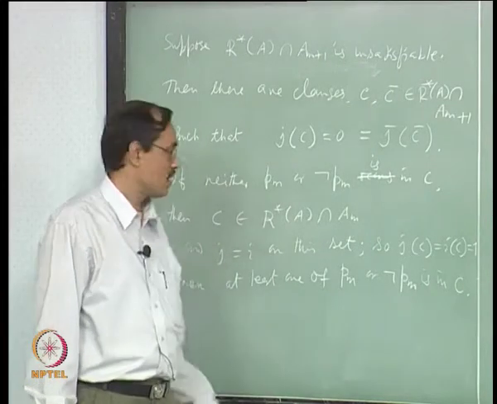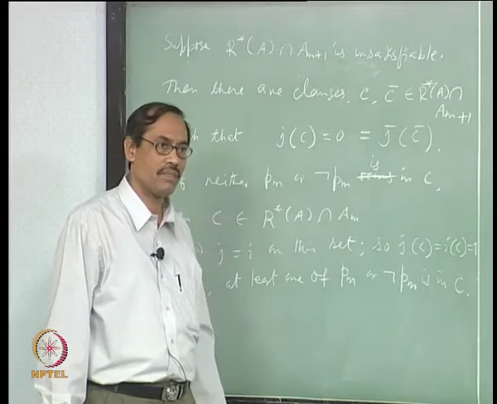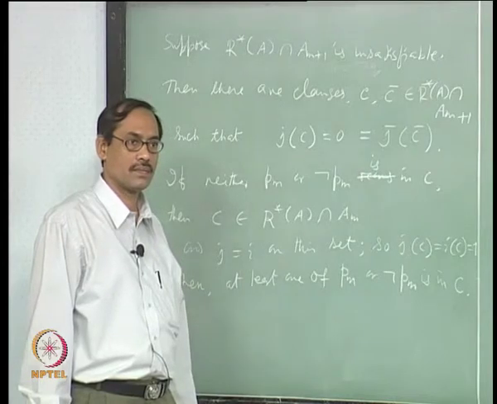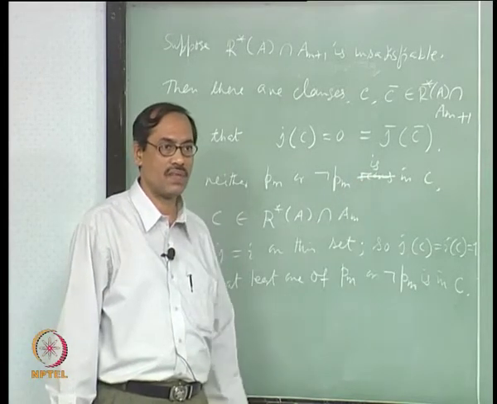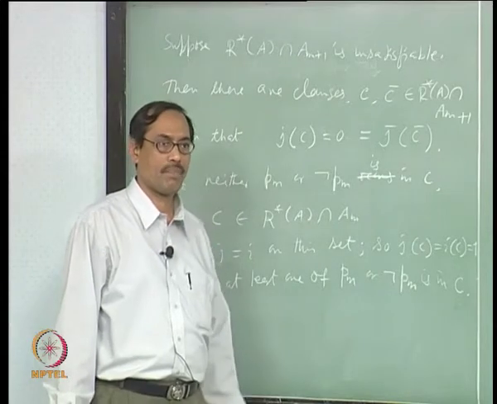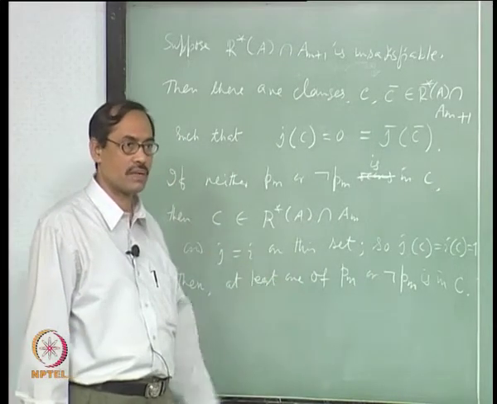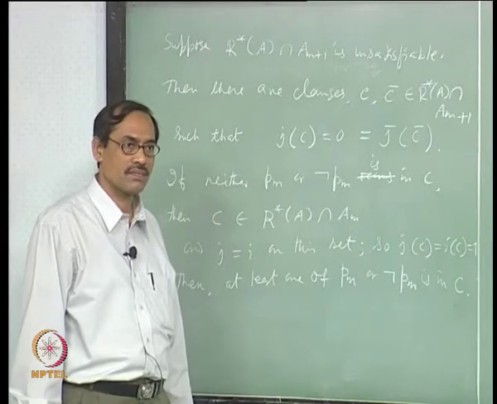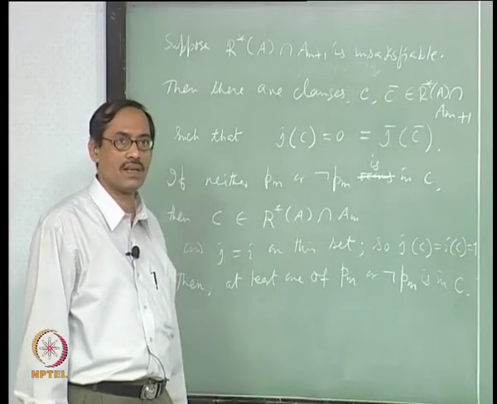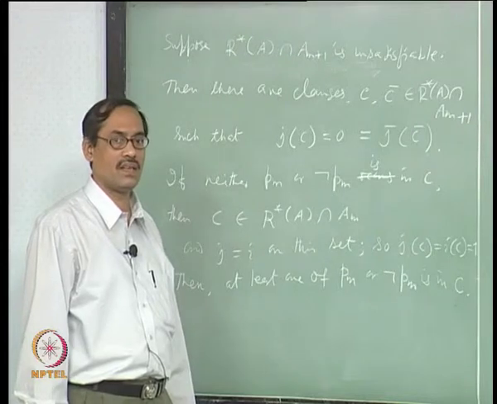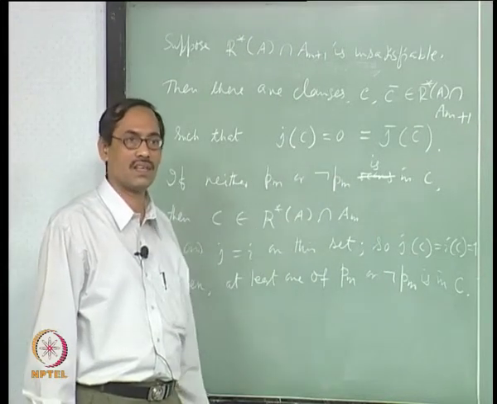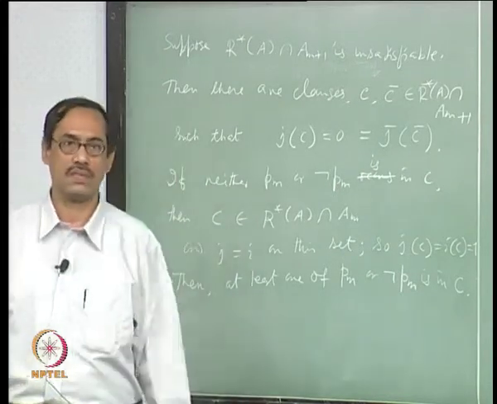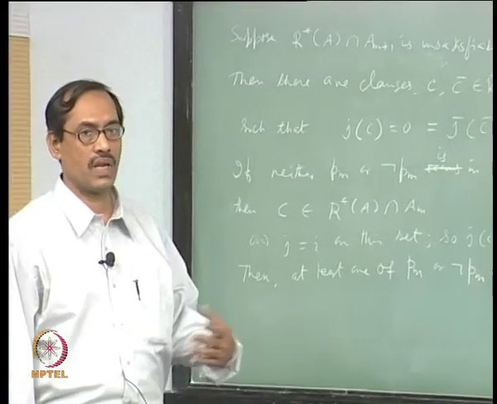Is that step clear? So, once you accept C belongs to R star A intersection AM and I is a model of R star A intersection AM, I of C equal to 1. That is your assumption, I is a model of R star A intersection AM. So, I satisfies C, I of C equal to 1, but I and J agree on all the variables up to PM minus 1. So, J of C is also equal to 1, right, but J of C equal to 0, that is the contradiction. Therefore, at least one of PM or not PM belongs to C, fine. We go to the next stage.